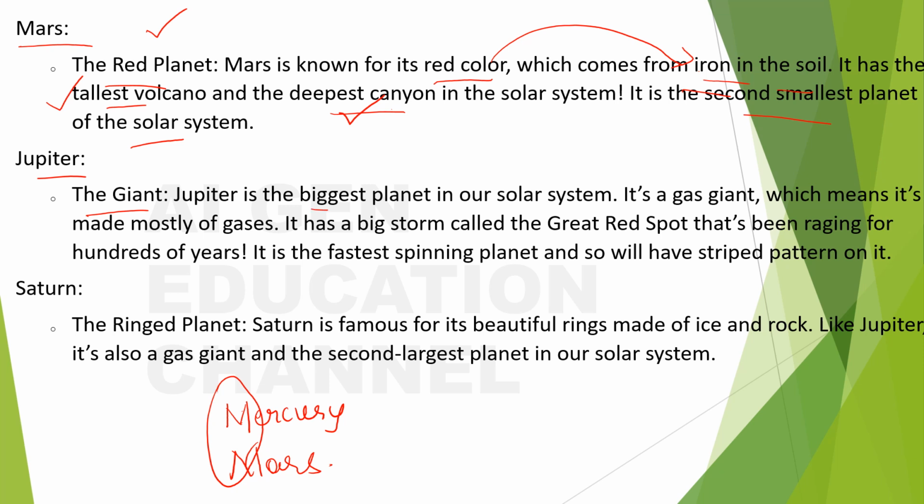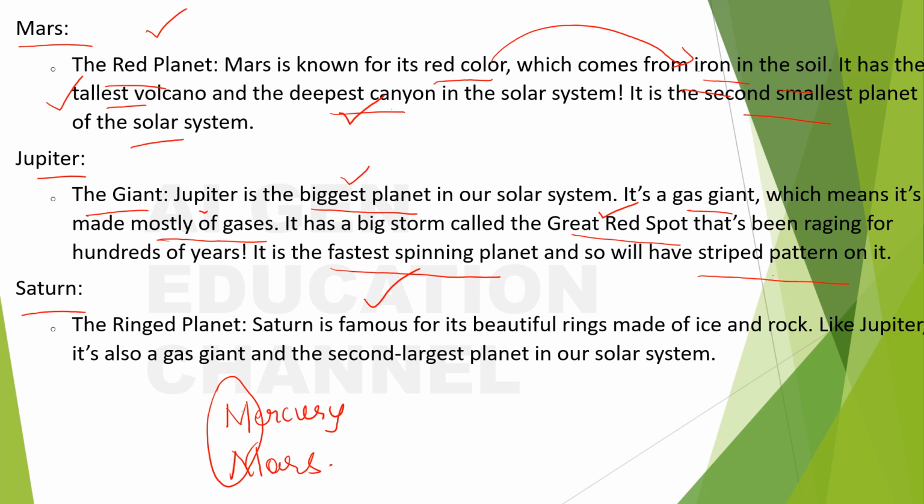Jupiter is the giant because it is the biggest planet in our solar system. It's a gas giant, which means it's made mostly of gases. It has a big storm called the Great Red Spot that's been raging for hundreds of years. It is the fastest spinning planet and so has a striped pattern on it. So remember that it is the biggest planet, the fastest spinning planet, it has a Great Red Spot, it is mostly made of gases, and it has a striped pattern. Why? Because of its spinning speed.